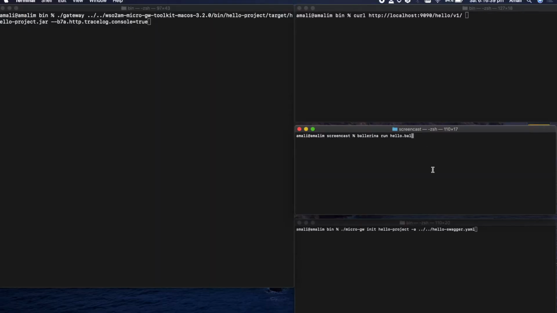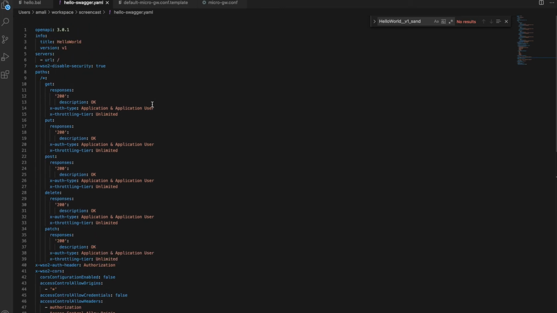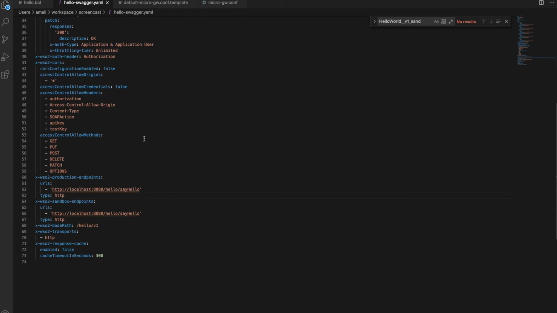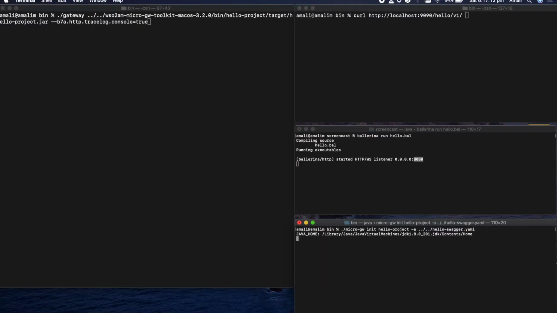I'm using a simple Ballerina service as the backend for this demonstration. Let me start it. I have a simple API definition with this as the backend. Then I will define the retry configuration. I'm setting the count to 1 and the interval milliseconds to 50. Let me create a microgateway project with this API definition. Let's build it.